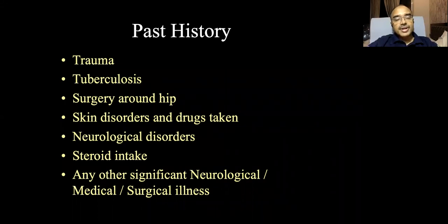Now, the steroid intake history you may not get directly. So you ask the patient whether any chronic conditions like bronchial asthma, any kidney condition like nephrotic syndrome, or any chronic skin condition. These are the 3 important conditions. Remember, steroid is commonly prescribed by the physicians in these 3 conditions.